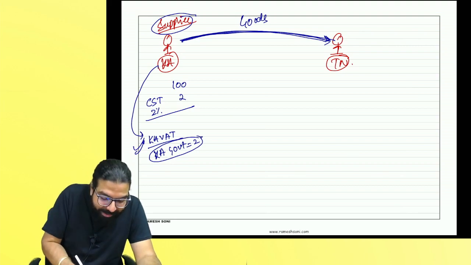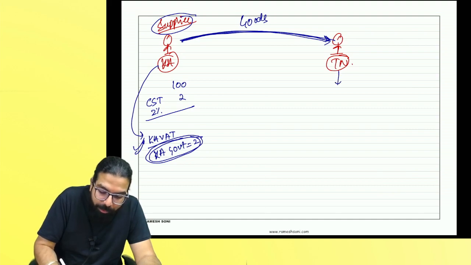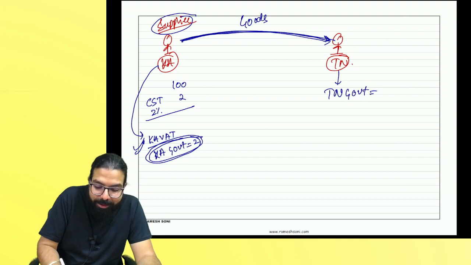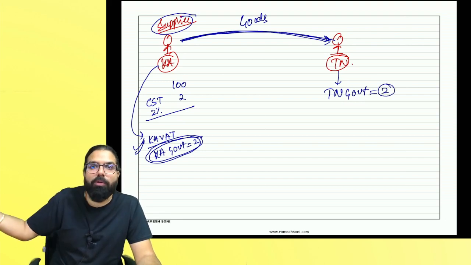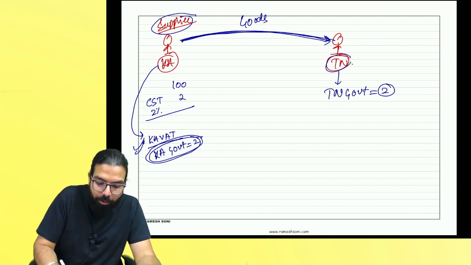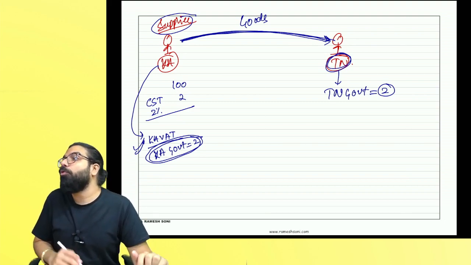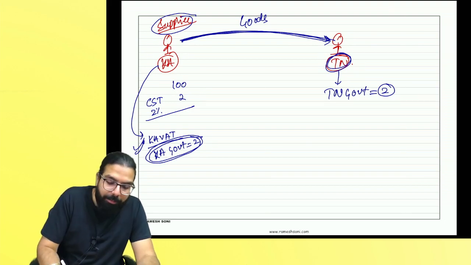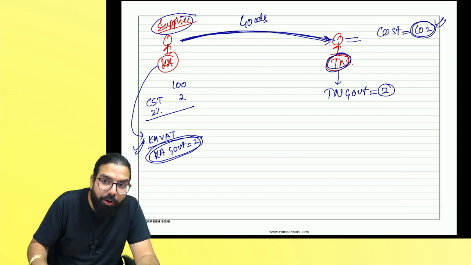Secondly, this tax is going to the Karnataka government, right? This guy is registered in Tamil Nadu. So when he went to the Tamil Nadu government, he used to say, sir, give me credit for 2 rupees. The Tamil Nadu government used to say, you bought goods from Karnataka, go ask the Karnataka government. He used to say, I am registered under Tamil Nadu VAT. So he never got the credit. Tell me one thing, when you don't get the credit, what will be your cost? Always it used to become part of your cost.